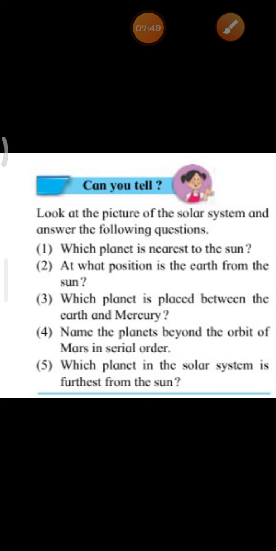Okay, children. The next heavenly body we had seen was the dwarf planet. Children, do you remember what I had said the meaning of dwarf is? Yes. The word dwarf indicates short, chota, small. So, the planets which are smaller in size are called dwarf planets.